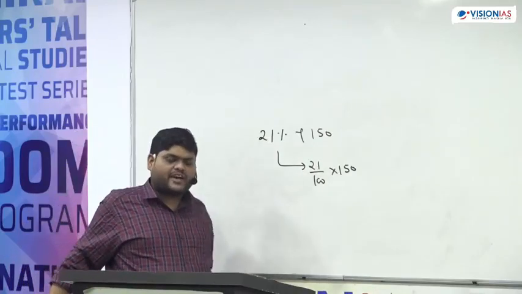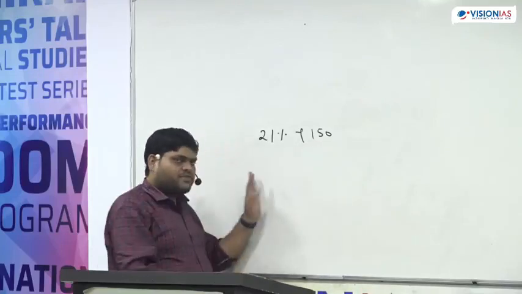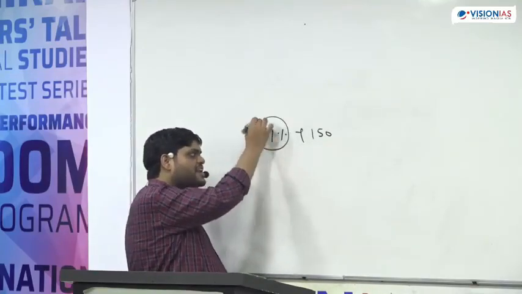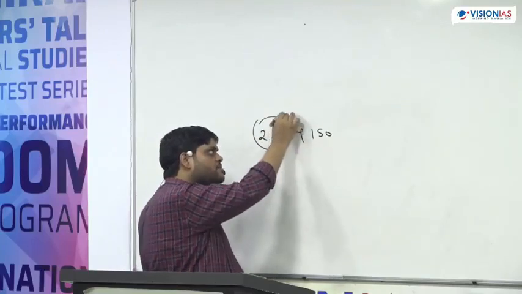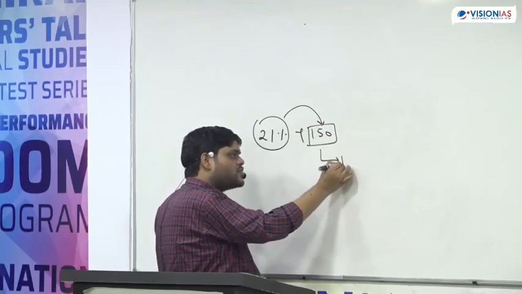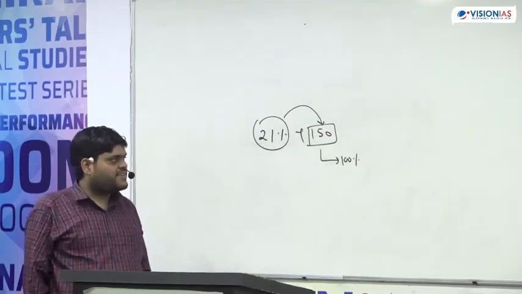There is a better way to solve this. One way I told you. The second way is, whenever we are finding out 21% of this number, understand this number is equal to 100%. This number is always 100%.